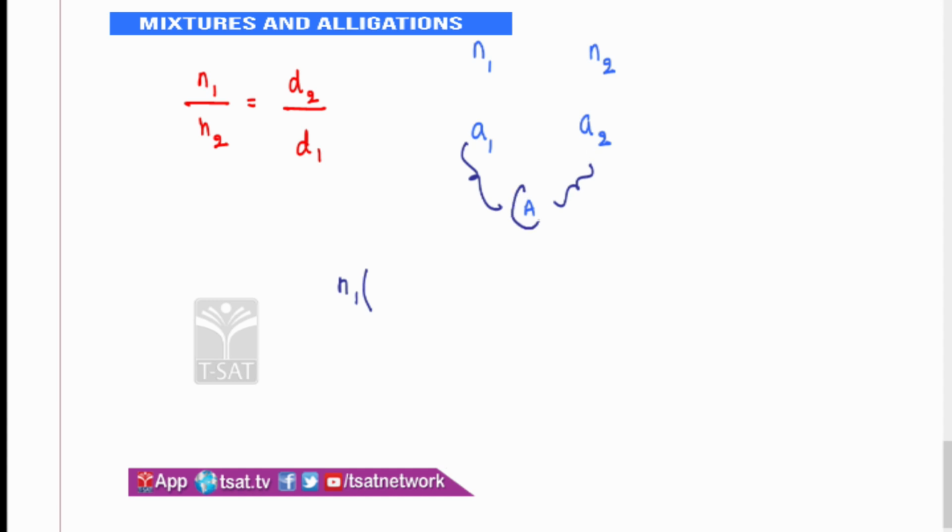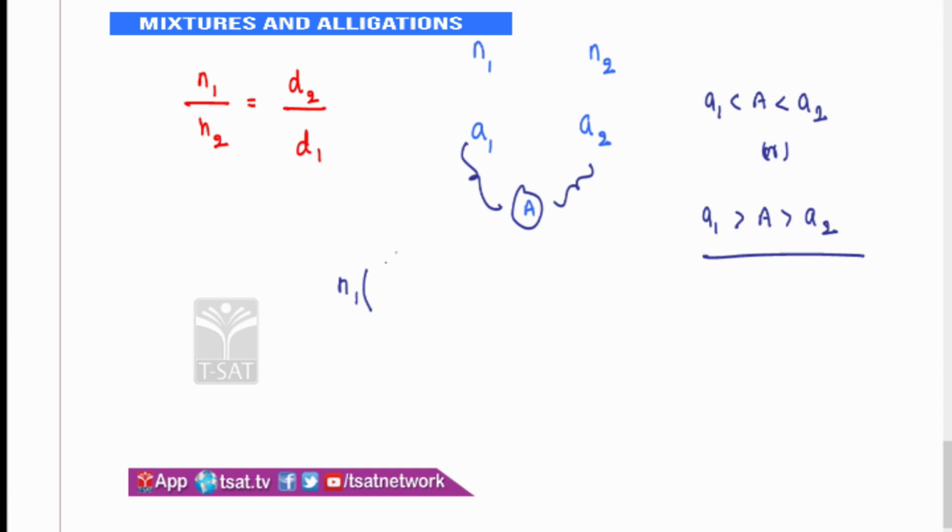See, capital A should always lie in between your A1 and A2. It should be either the first case, or A1 should be greater than capital A, which should be greater than A2. So your capital A should always lie in between A1 and A2 because you're combining two groups. So your combined average should rest in between the averages A1 and A2. Okay, it should be in between A1 and A2 only.